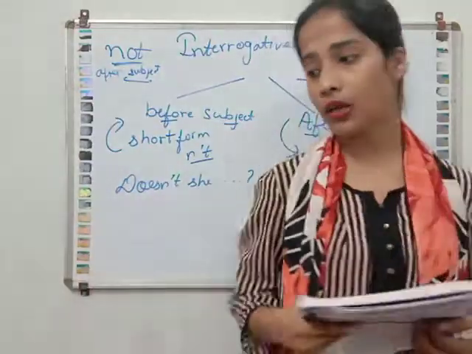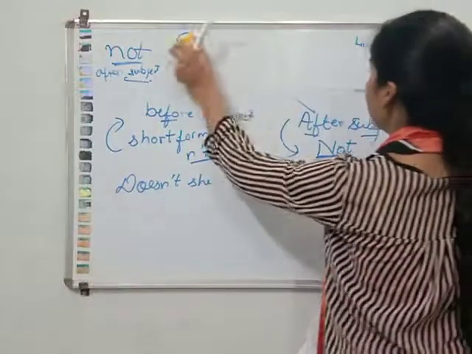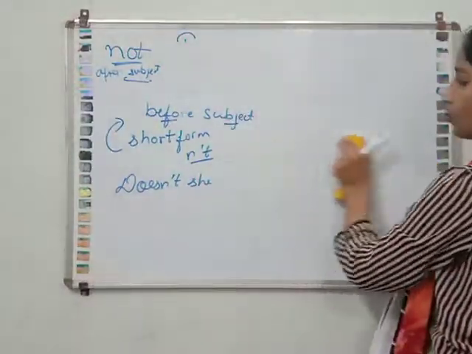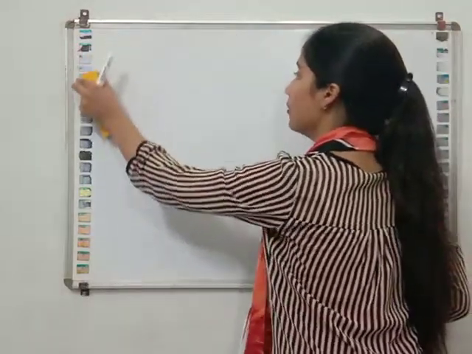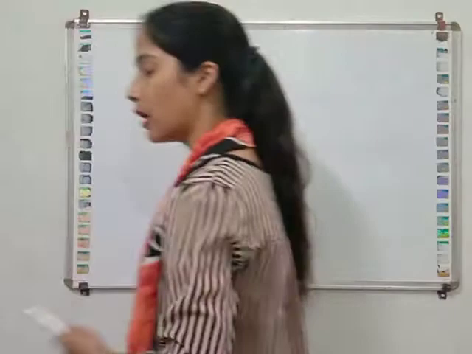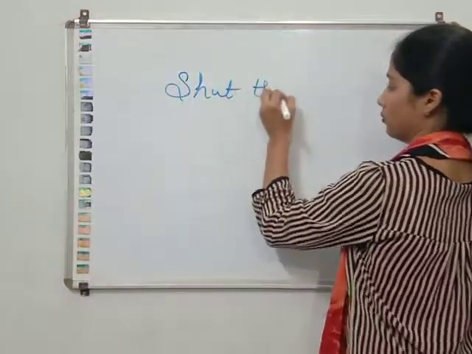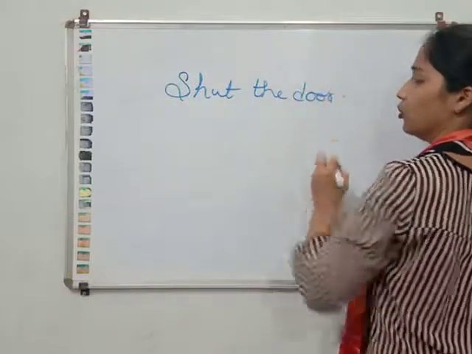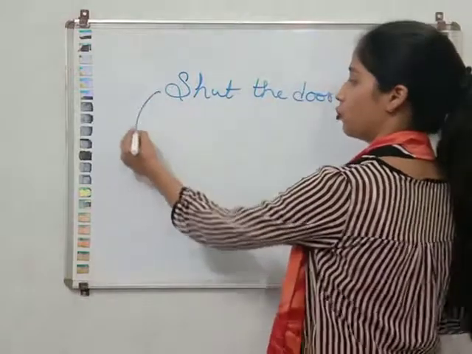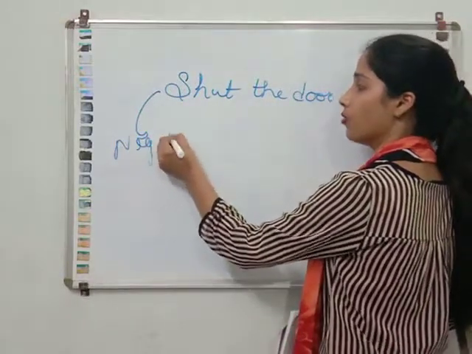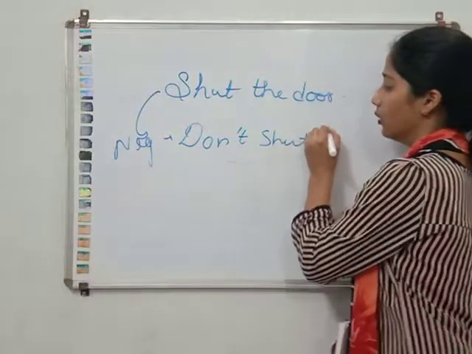Now we are talking about the imperative sentence. In an imperative sentence, when we are giving a command, advice, or making a request to anybody, that sentence is an imperative sentence. For example, shut the door. If I say to you, shut the door, this is a command. And if I have to change this into the negative one, how will we write? Don't shut the door.